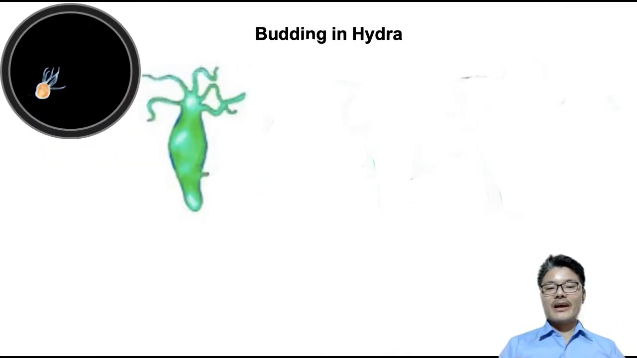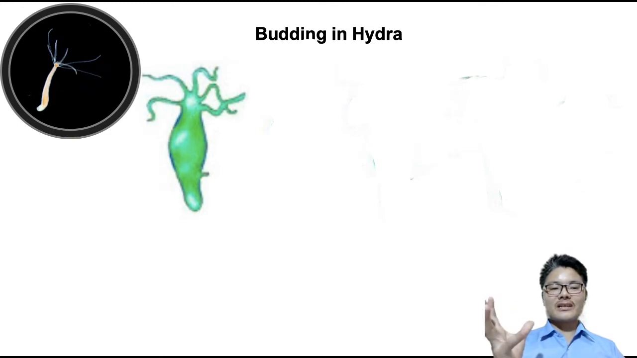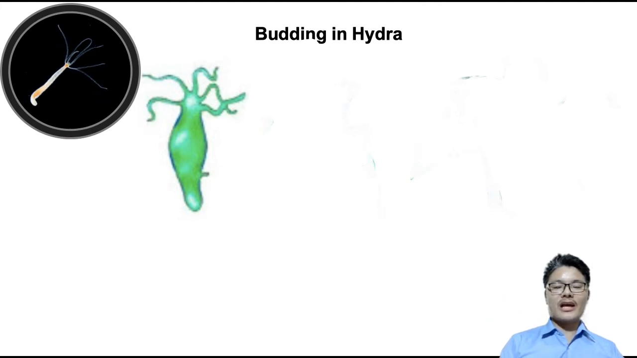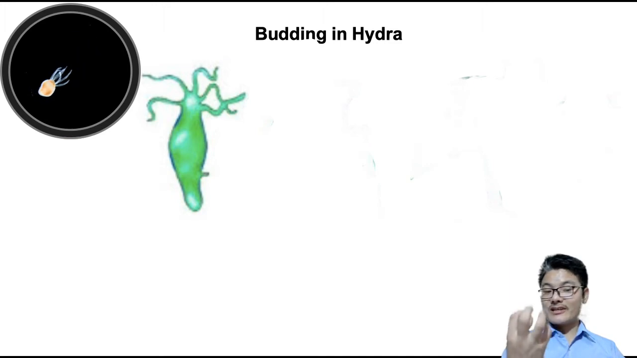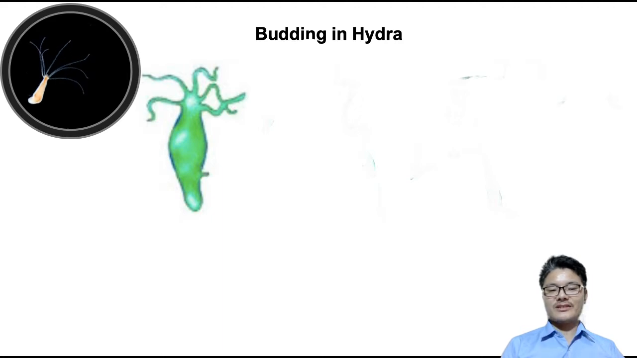Similarly, budding occurs in Hydra. As you can see in this microscopic image, Hydra have tentacles, finger-like structures or protrusions coming out from one end where there is a tiny opening present. The tiny opening is for ingestion or excretion of substances. So it has tentacles.